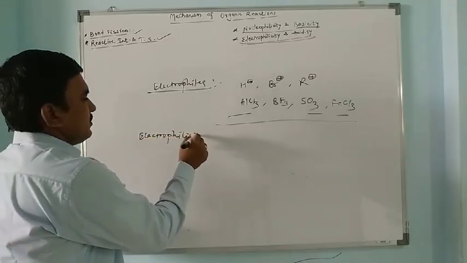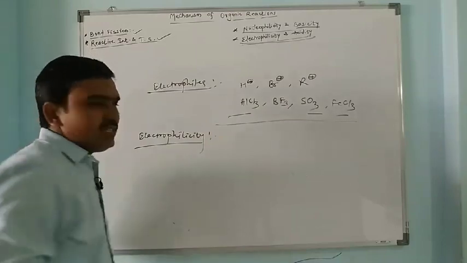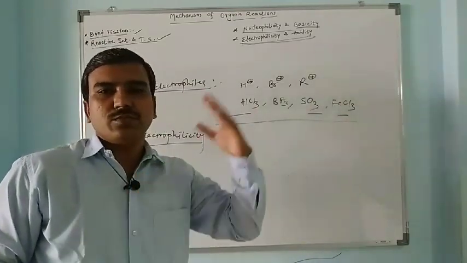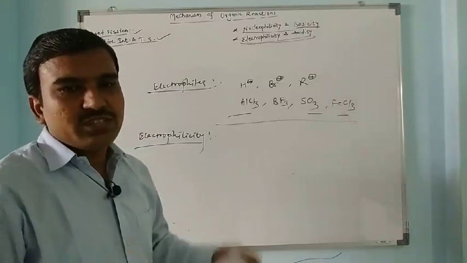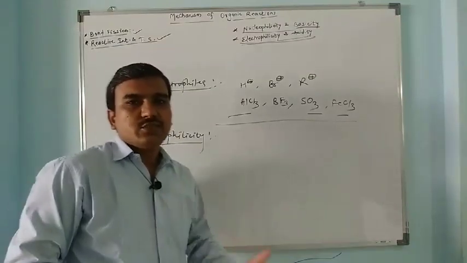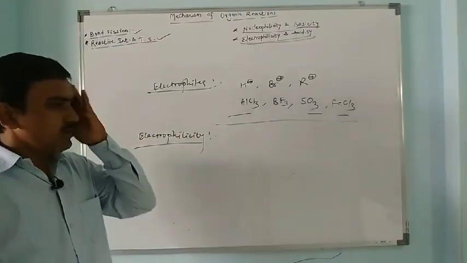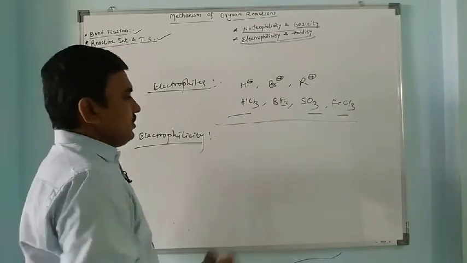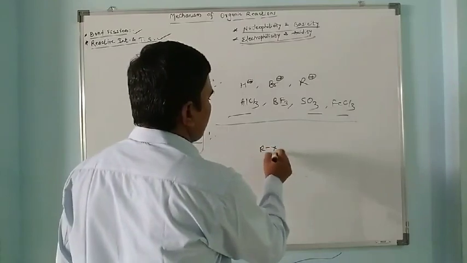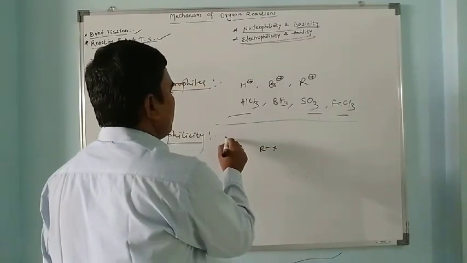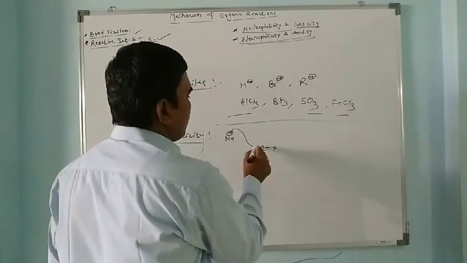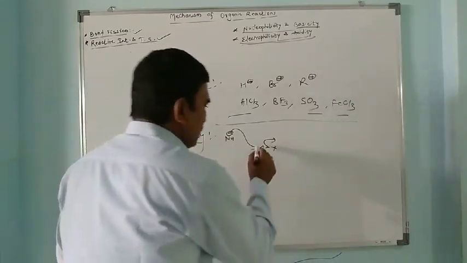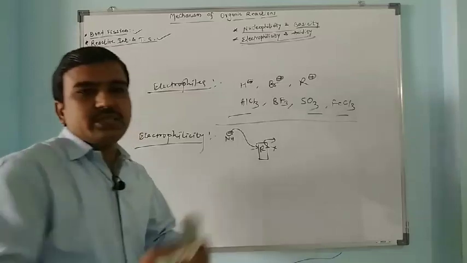Electrophilicity is the ability, how fast it accepts an electron pair from nucleophiles. So it is the ability to catch, to accept an electron pair. When we have RX and a nucleophile attacks this R and displaces the leaving group, what is its ability to accept an electron pair?